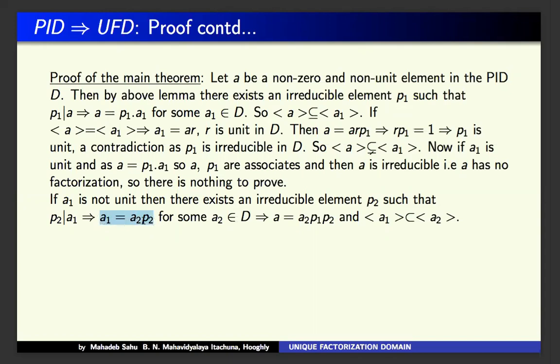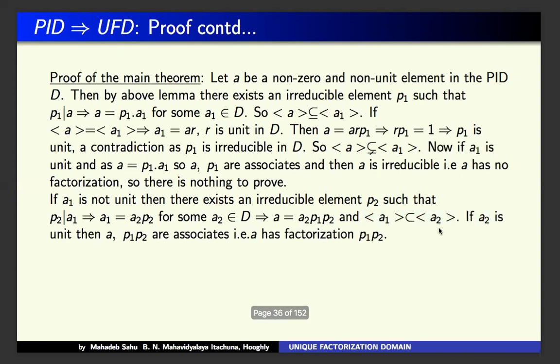That means A1 belongs to the principal ideal generated by A2. That means the principal ideal generated by A1 is a subset of the principal ideal generated by A2. This equality cannot hold, as you can see here also. By the same type of argument, we write that A1 is a proper subset of A2. That means the principal ideal generated by A1 is a proper subset of the principal ideal generated by A2.